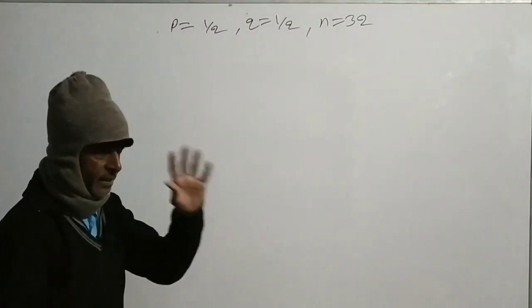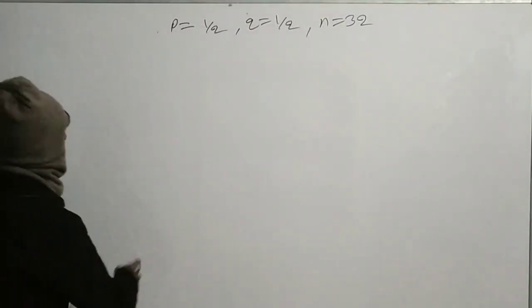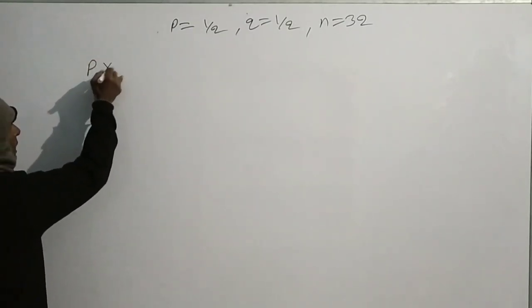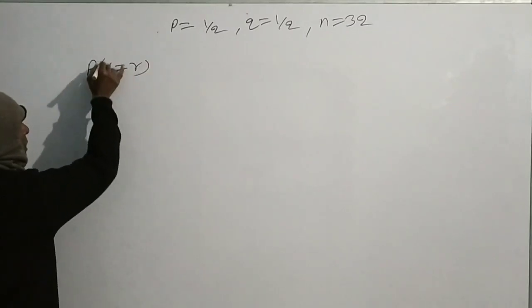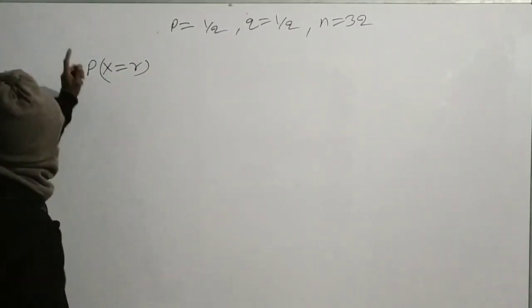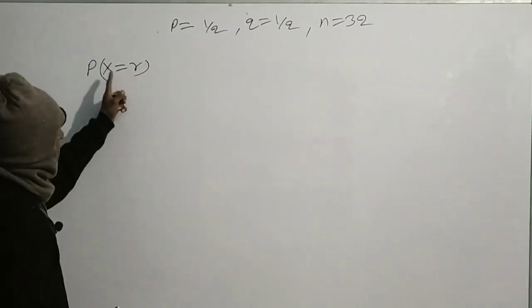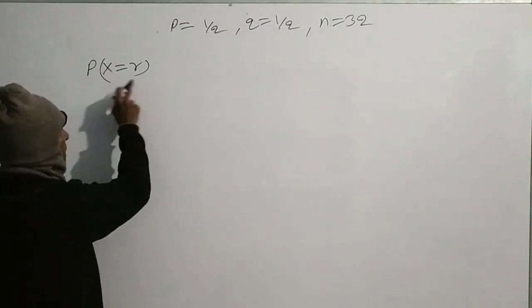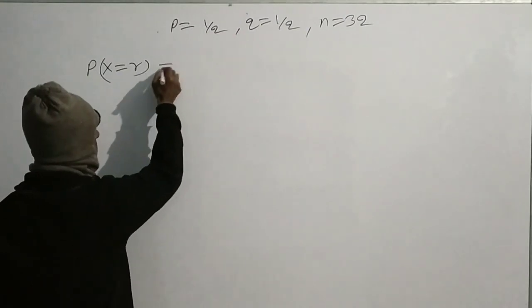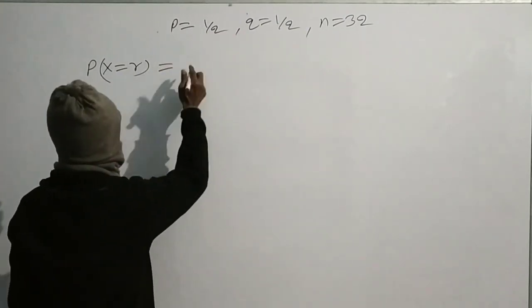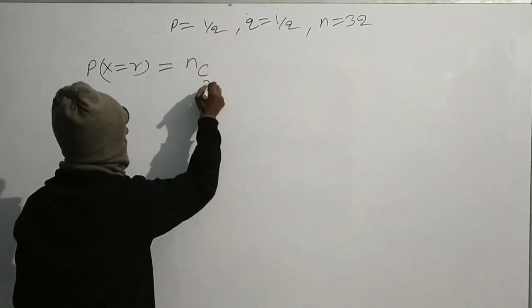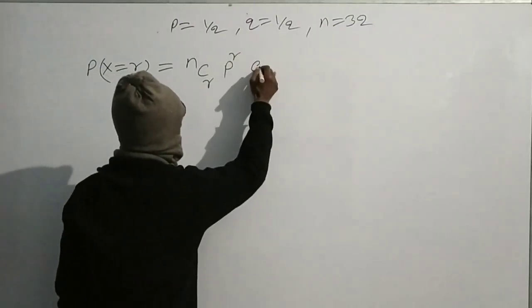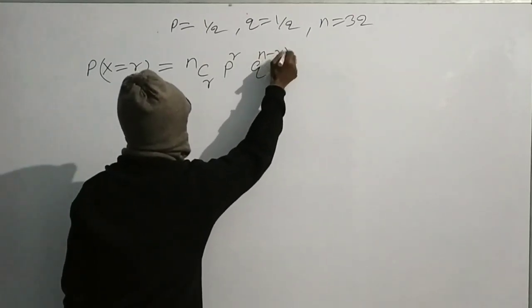Probability of r successes is denoted by P(x = r). The formula for probability of r successes is nCr p to the power r q to the power n minus r.